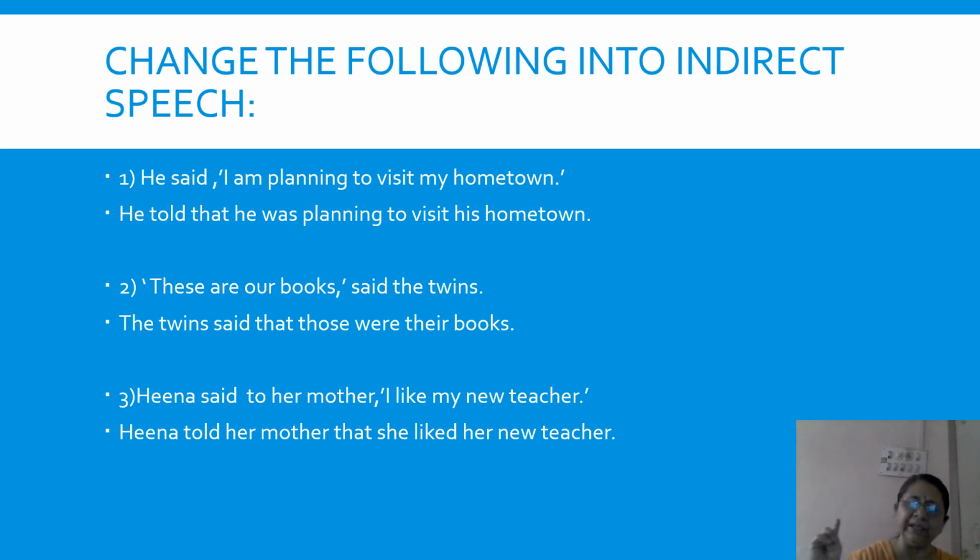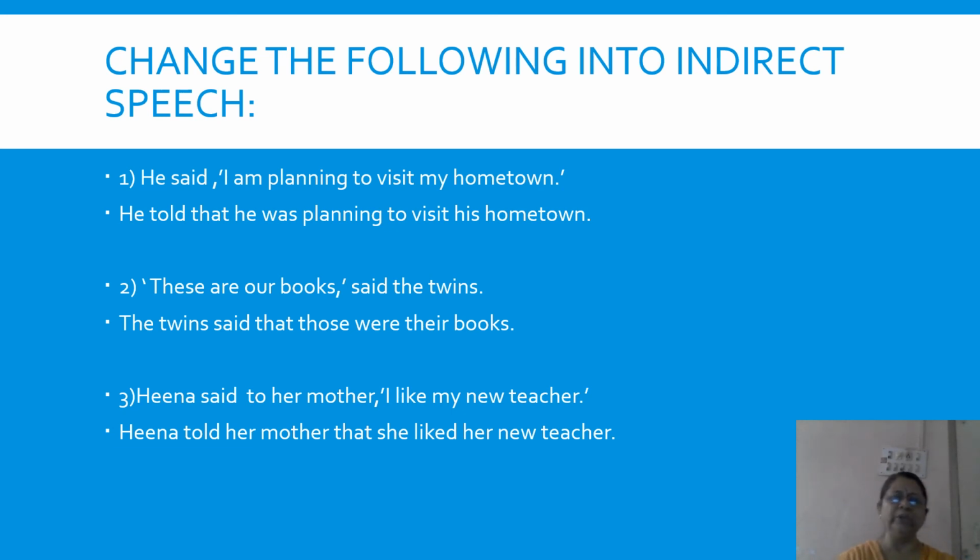I want to convey this message about someone else. So while reporting, I have to change certain things. He told that he was planning to visit his hometown. Inverted commas removed, comma removed, said changes to told, and I changes to he. Am planning again is present continuous, was planning comes in its place. So the sentence becomes, he told that he was planning to visit his hometown.